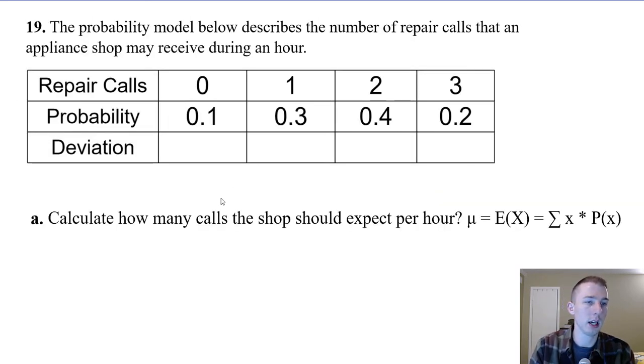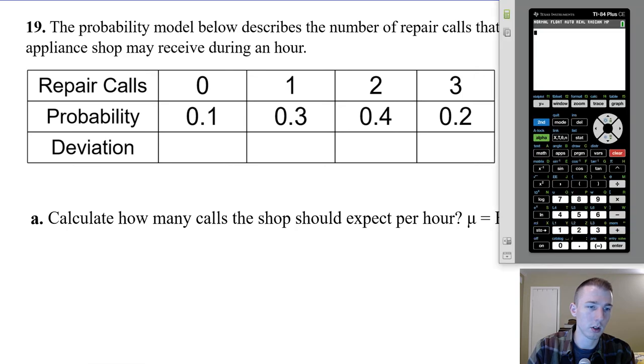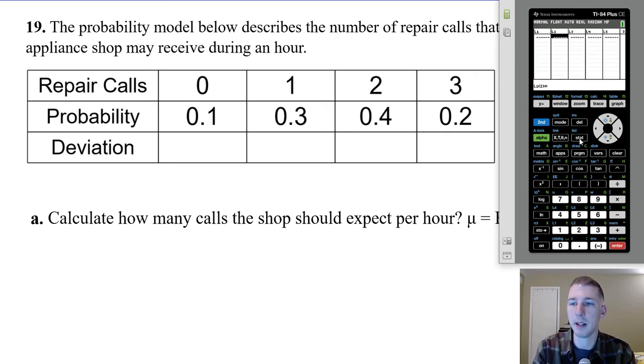All right, let's look at number 19. The probability model shows the number of repair calls that an appliance shop may receive during an hour. So we want to put this in the calculator to solve for the expected value. I'll show you the easier way. We'll go to stat and then edit, and in list 1, we're going to put all of our outcomes, which are 0 repair calls, 1, 2, or 3. And then in the next list, we're going to put the probabilities for each one of those.